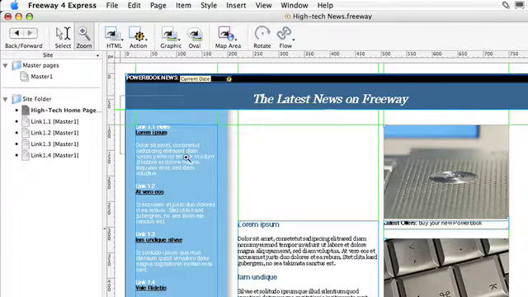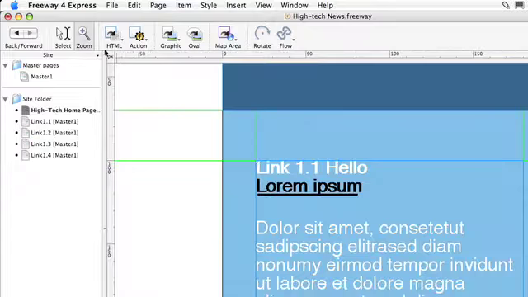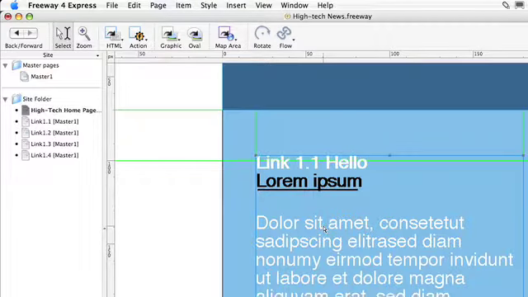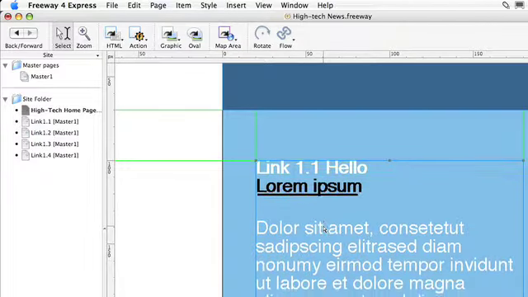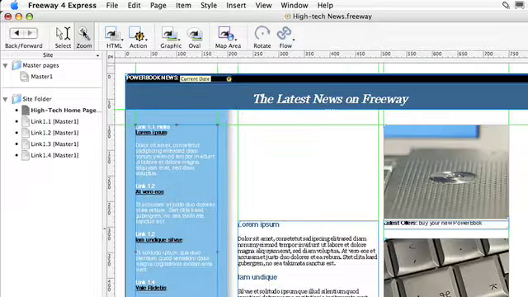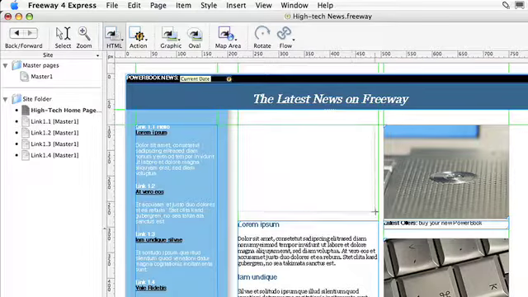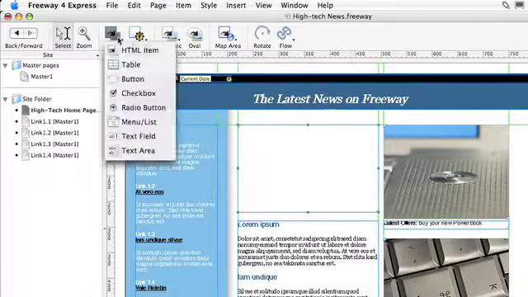This allows you to magnify an area of the page so that then you can work at really high degrees of accuracy. This allows you to have pixel perfect placement of any object on the page simply by moving it around at a close view. I'll just double click on zoom, press the home key and get us back to where we were before. The HTML tool lets you draw HTML text boxes on the page. It also allows you to draw other items such as tables, buttons, checkboxes and other elements you'd find in forms.